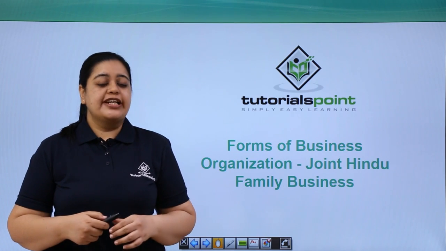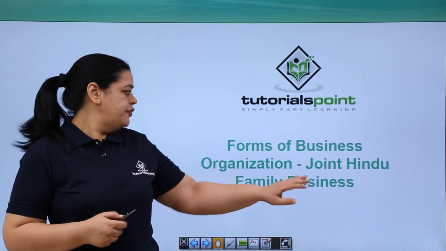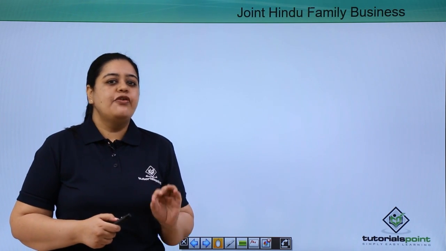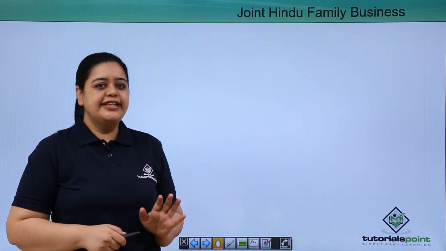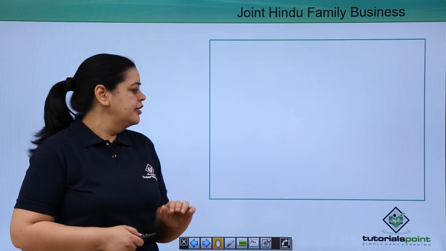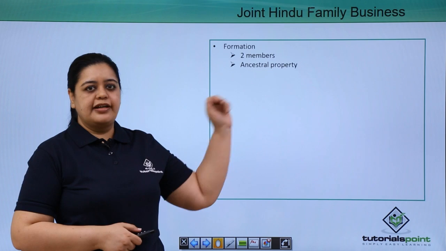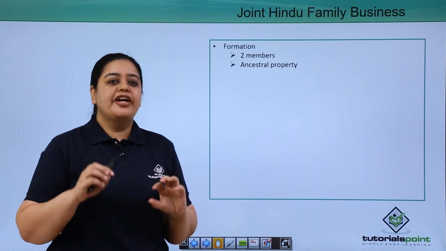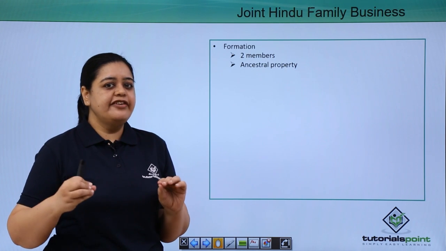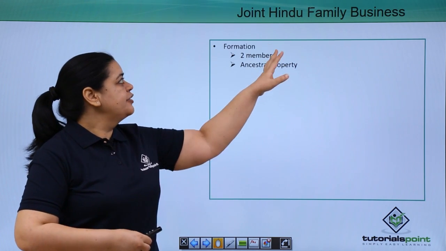The next form of organization is the joint Hindu family business. Now, this kind of organization you will find only in India. Why? The reason is because it is based on the Hindu Succession Act. To understand this, how is the formation? You require a minimum of 2 members to form a Hindu undivided family. Okay, that is a Hindu family business.